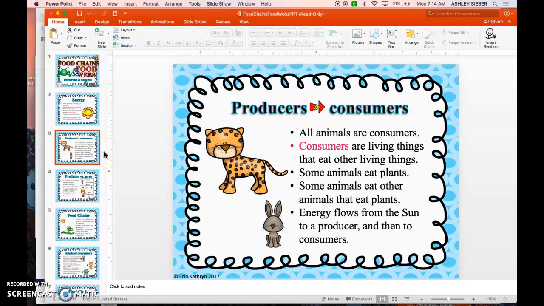All animals are consumers. Consumers are living things that eat other living things. Some animals eat plants. Some animals eat other animals that eat plants. Energy flows from the sun to a producer and then to consumers.